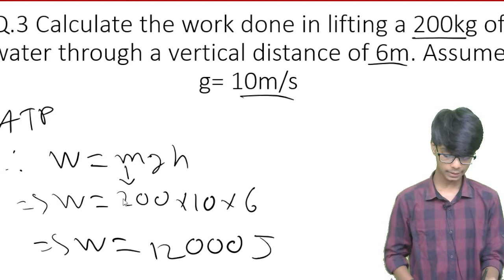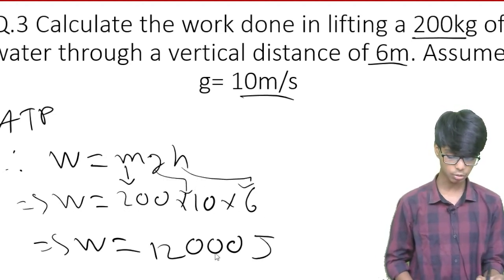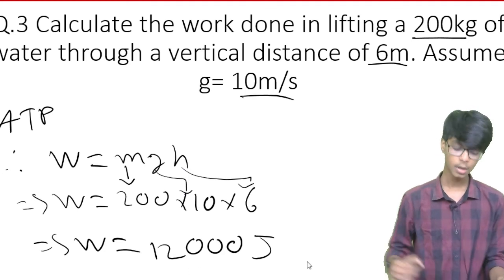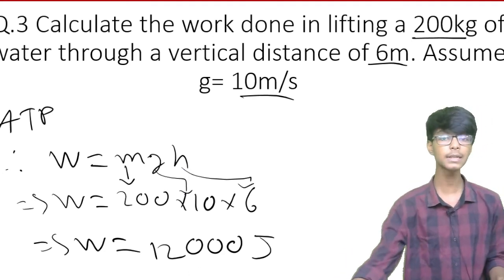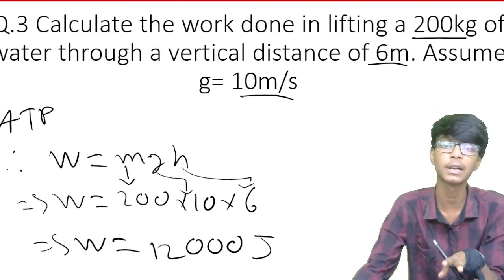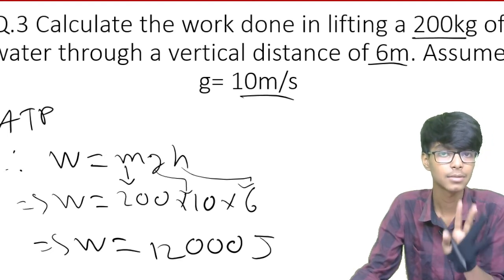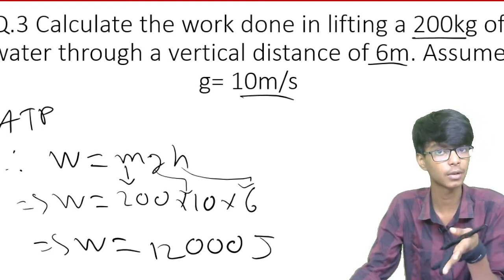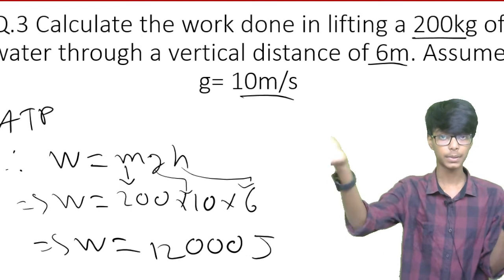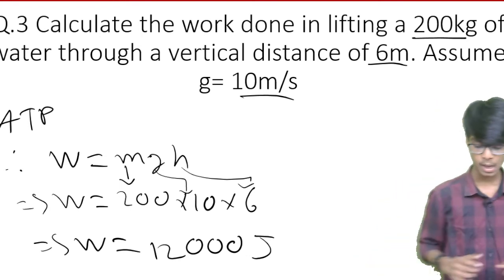So here the value of m is 200, G is 10, h is 6. So 6 2s are 12 and 3 zeros came: 12,000 joule. Work done is 12,000 joules, for lifting 200 kg of water through a vertical distance of 6 meter. G came because it is vertically up. We know that formula, W equals mgh. So this was the topic.